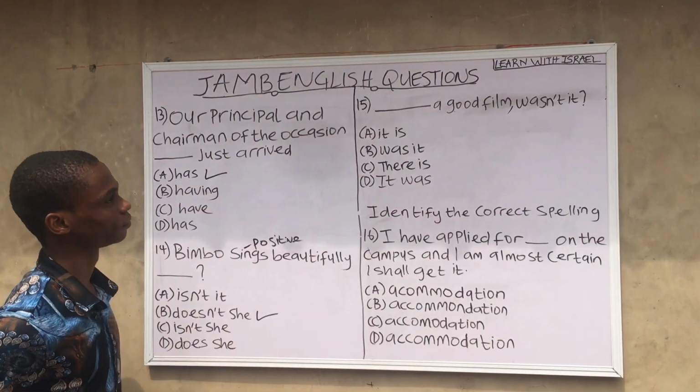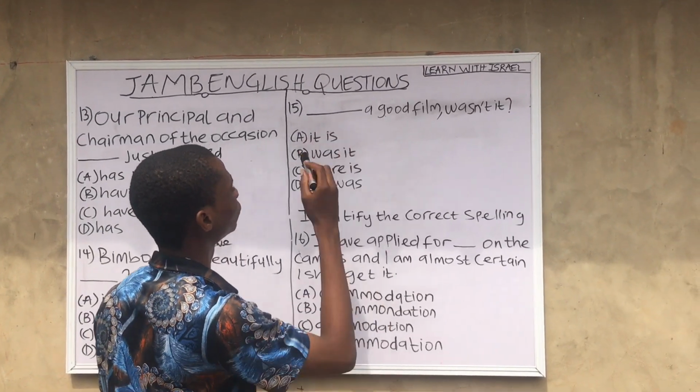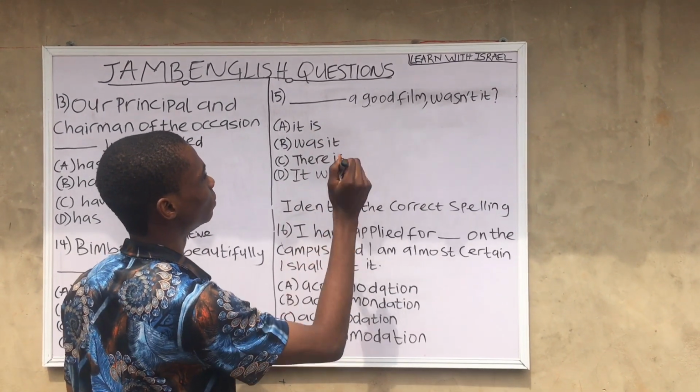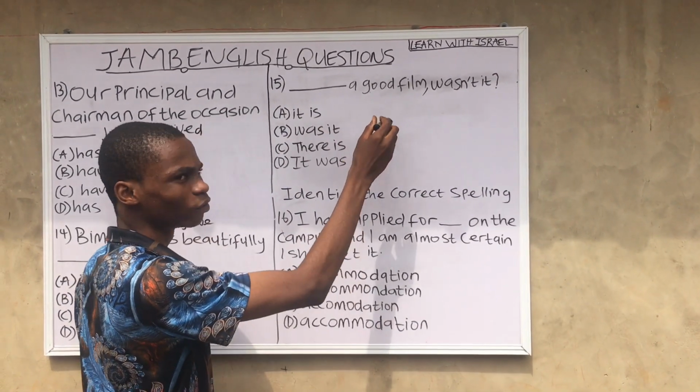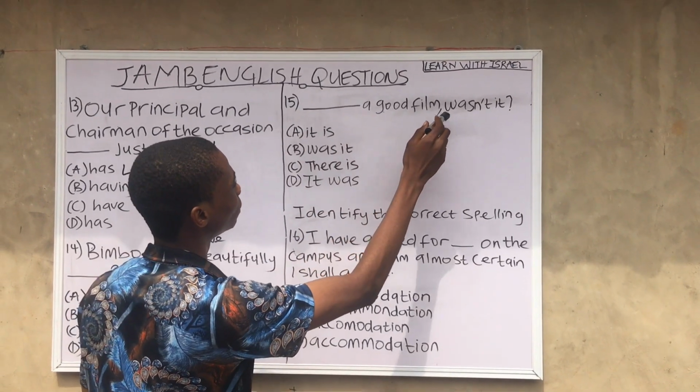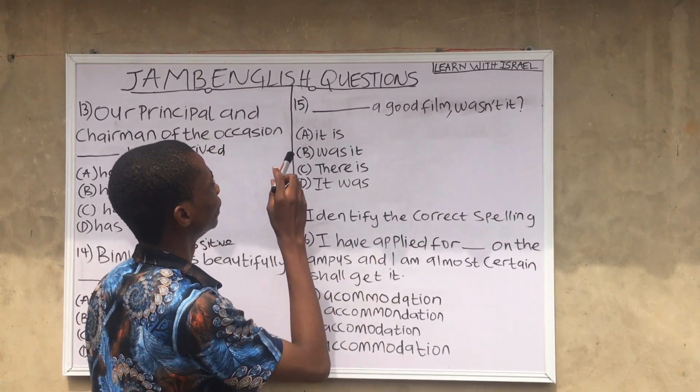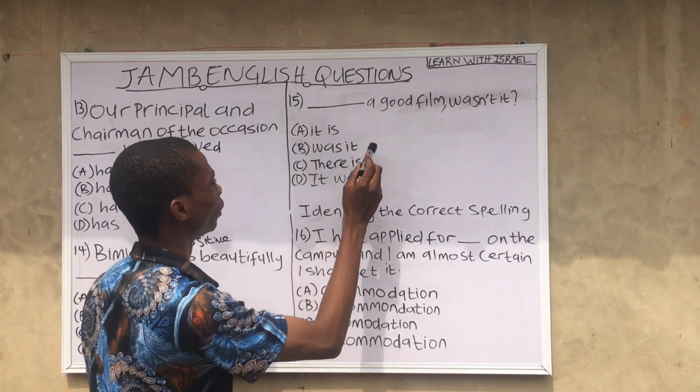Let's continue. Question 15. Dash a good film, wasn't it? This is also a question tag. Dash a good film, wasn't it? A, it is. B, was it?